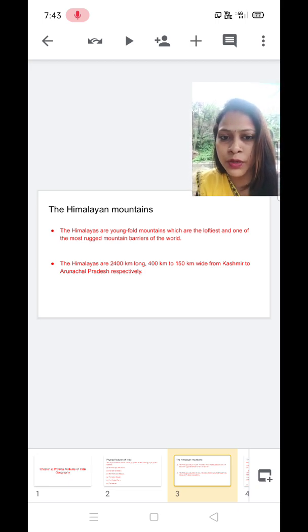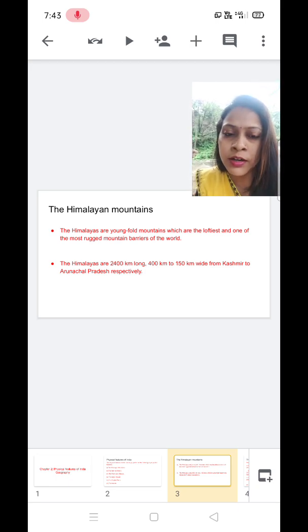If you say it the opposite way, 400 to 150 kilometer from Kashmir to Arunachal Pradesh, it means in Kashmir we have 400 kilometer and towards Arunachal Pradesh it is 150 kilometer.